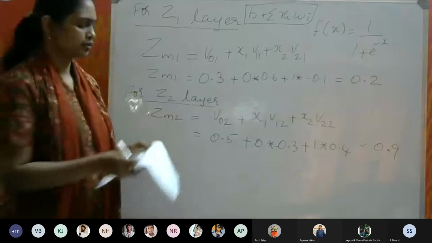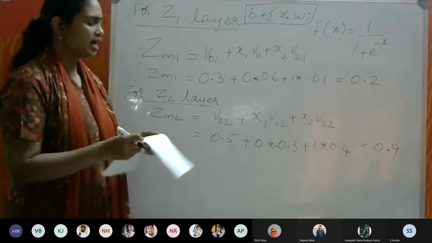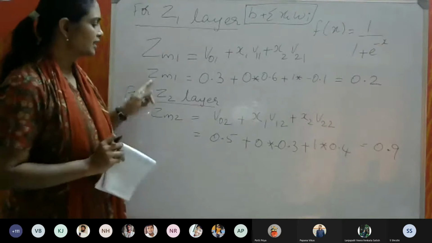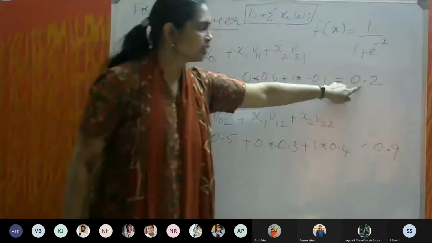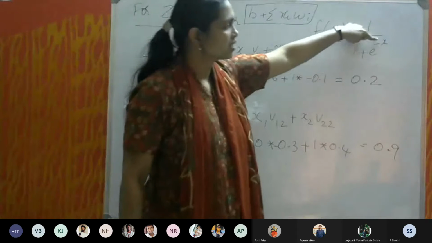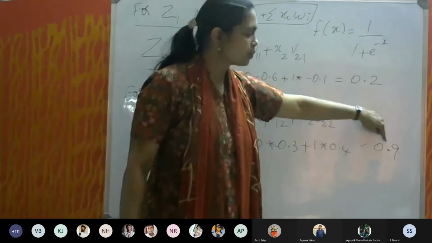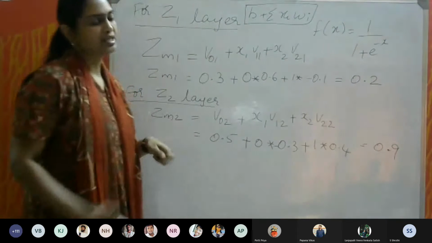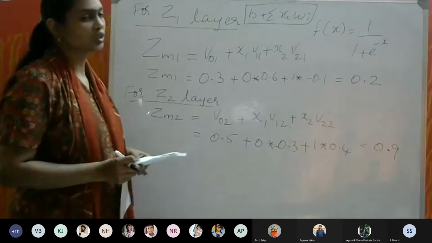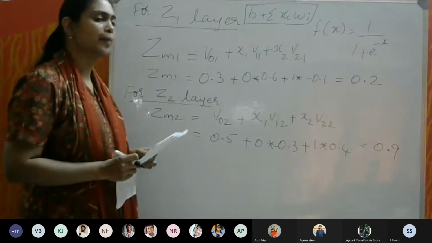Now this is Z in 1, Z in 2. So we have to put this value 0.2 in this x and also 0.9 into this and find Z1 and Z2. So can you do this and tell me?